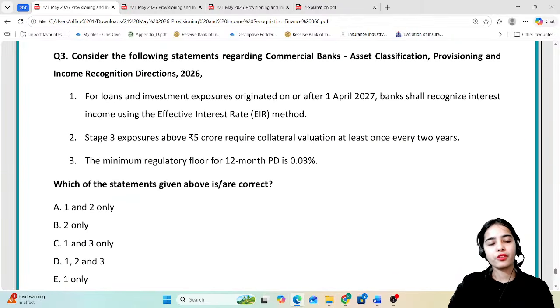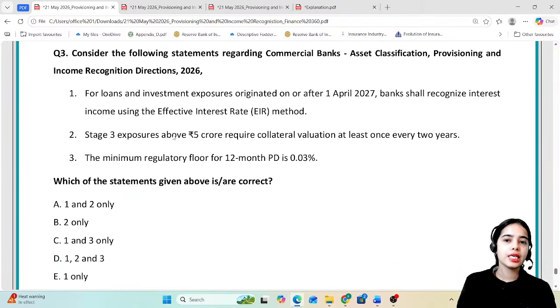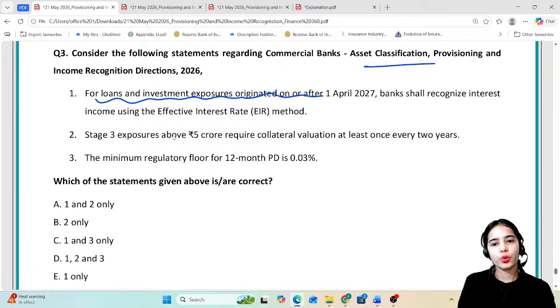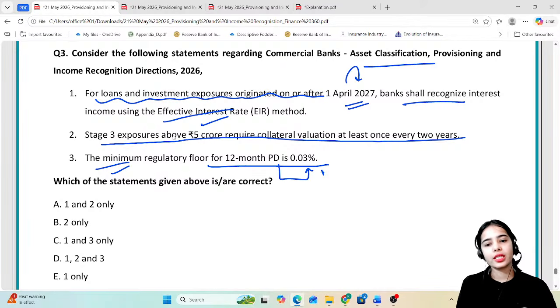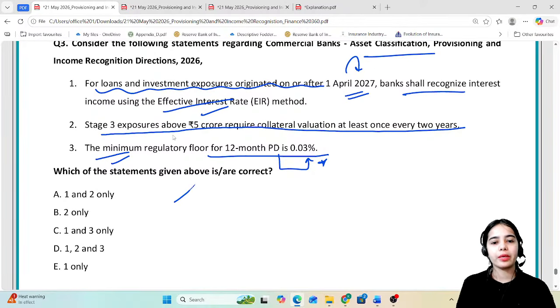Last question is, consider the following statements regarding commercial banks asset classification, provisioning and income recognition for loans and investment exposures originated on or after 1st April 2027. Banks should recognize the interest income on the basis of EIR. Stage 3 exposure above 5 crore requires collateral valuation at least once every 2 years. The minimum regulatory floor for 12-month probability of default is 0.03%. So do tell me which of the above statements is or are correct.